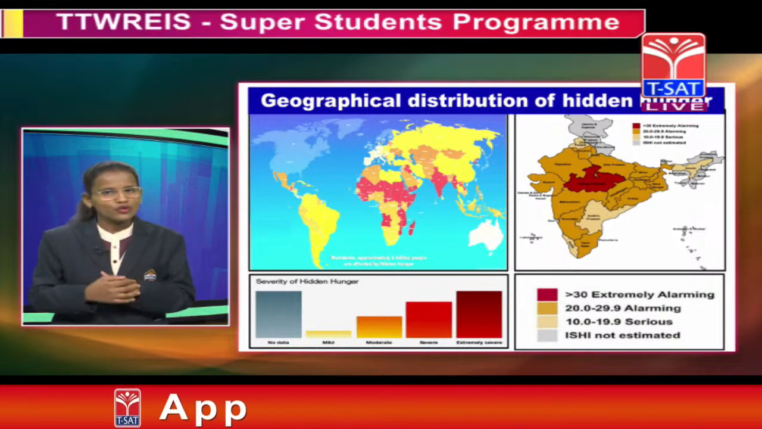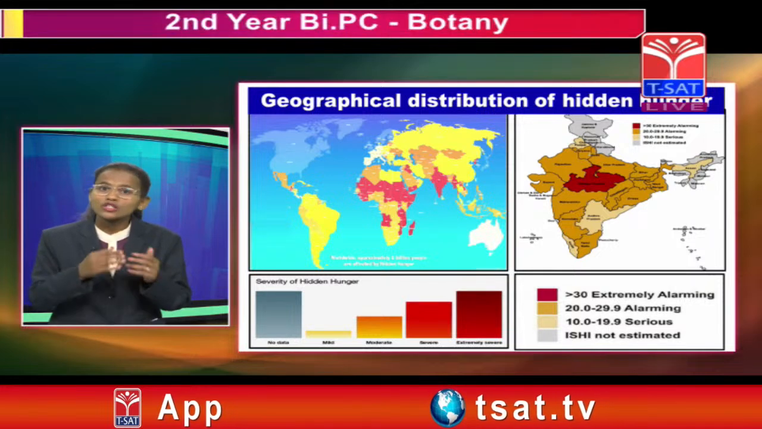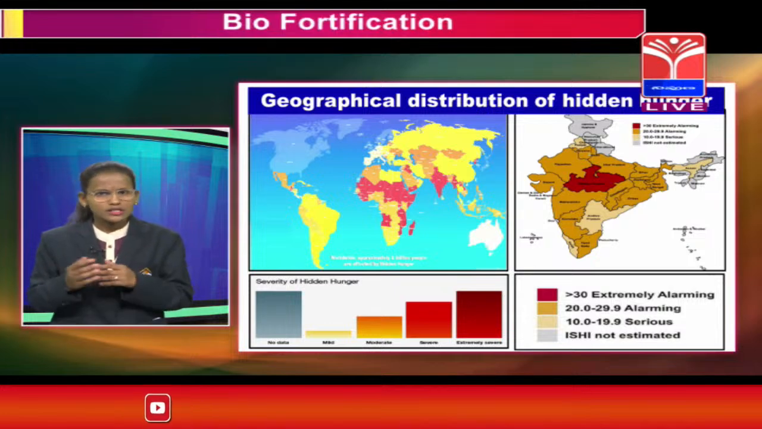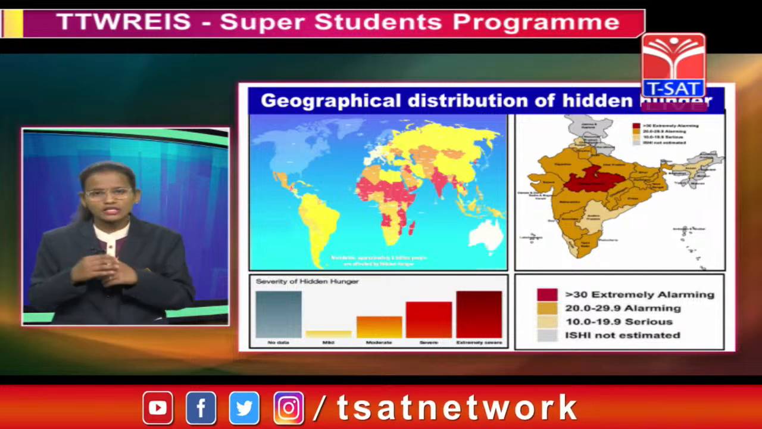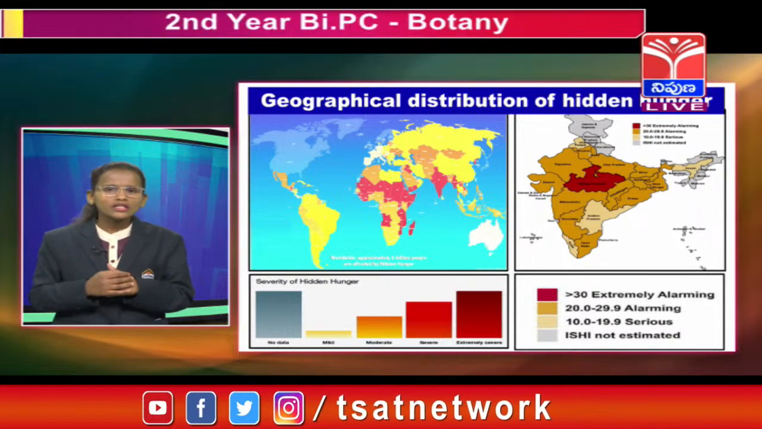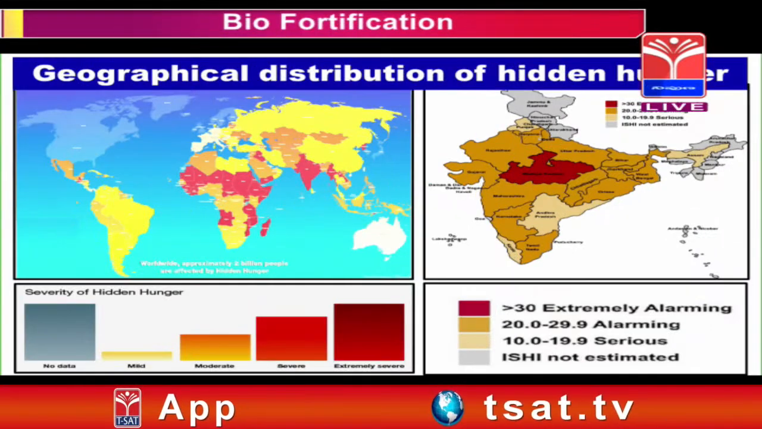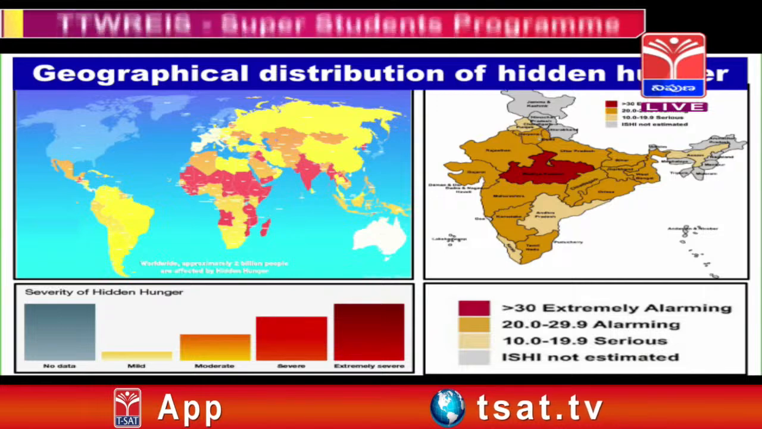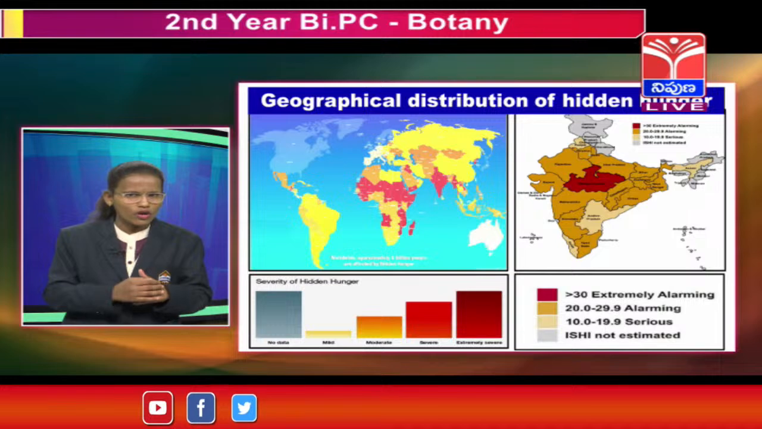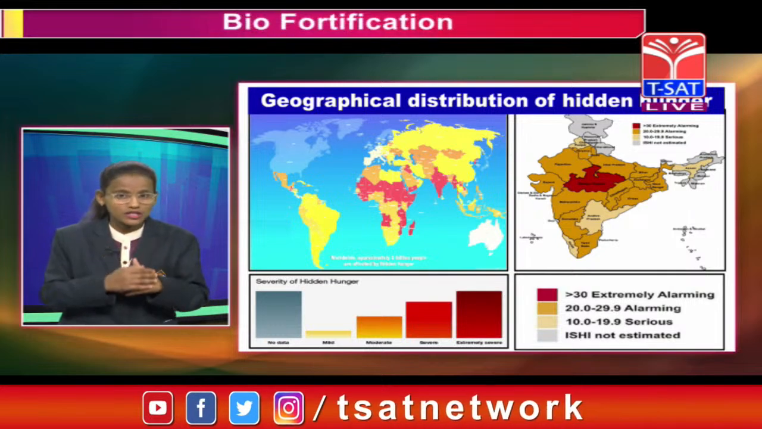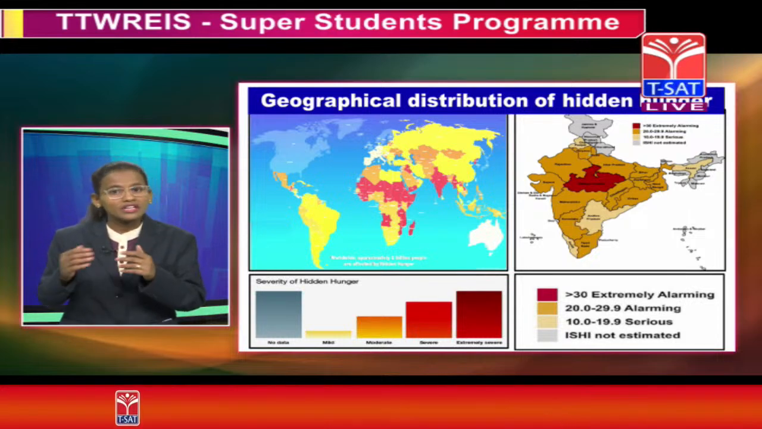In this graph you can see clearly that the maroonish red color indicates extremely severe hidden hunger, the red color indicates severe, yellow color indicates moderate and grey color indicates not estimated. If you see the graph carefully, the majority of countries are suffering from the problem of hidden hunger. So, we can see how critical it is. If you observe carefully, each and every corner of our world has a certain percentage of the hidden hunger problem. So, let us see how the situation is in India.